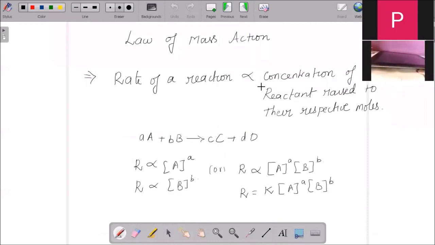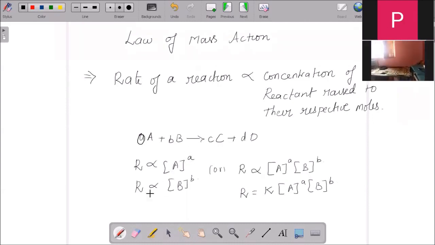The rate of a reaction is directly proportional to the concentration of the reactants raised to their respective moles. For example, let us consider a chemical reaction. The rate will be directly proportional to the concentration of the reactant raised to its respective mole coefficient. So the rate is directly proportional to A to the power of a.